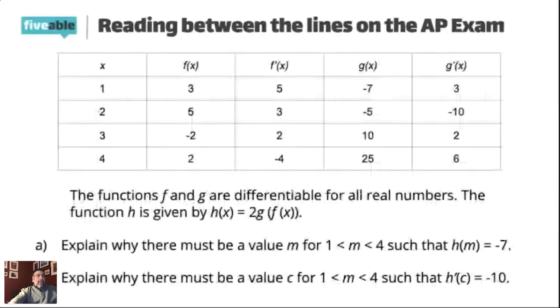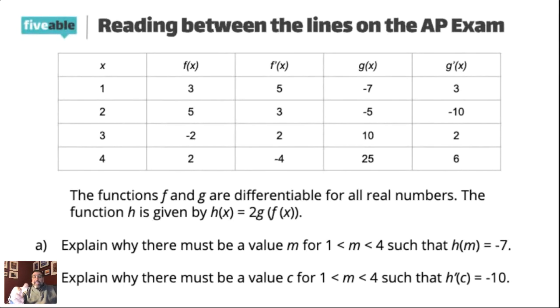So I do want to just say one more thing. I had a question. We're running a little short on time. You guys will see this when I post the slides from this. We'll give you a chance to go over it. But in both cases here, you're going to end up using one of our theorems. When you answer this on the AP exam, for instance, in example A here, you're going to show this is true by the intermediate value theorem, okay?